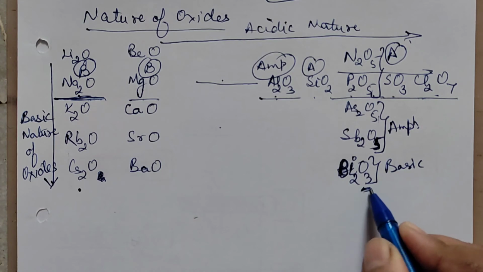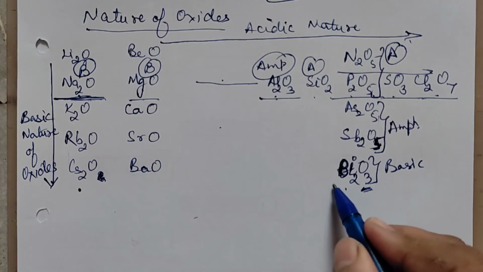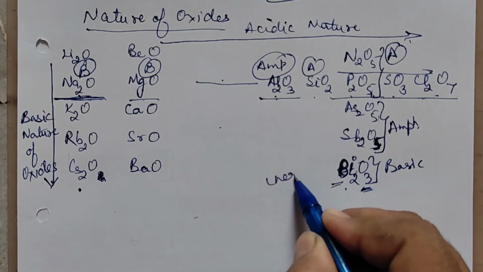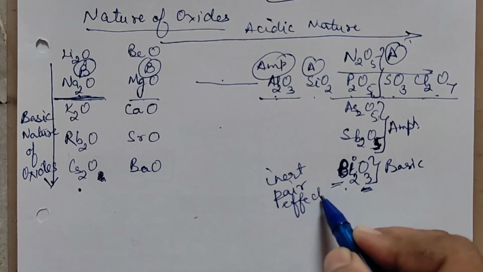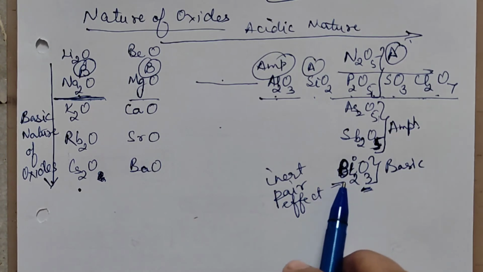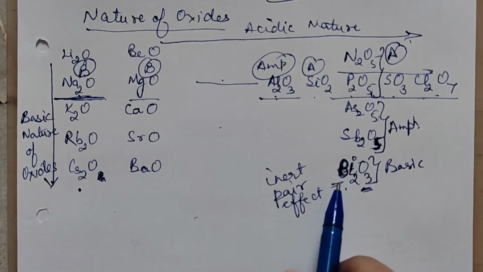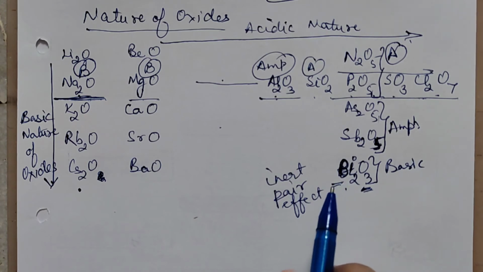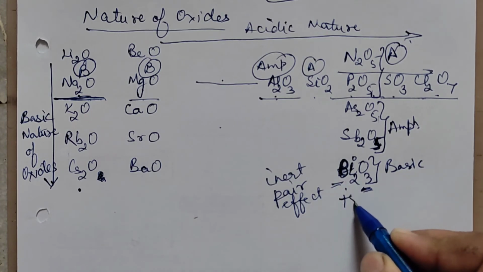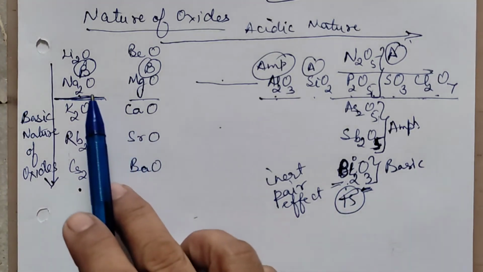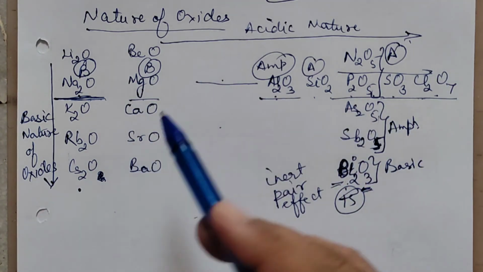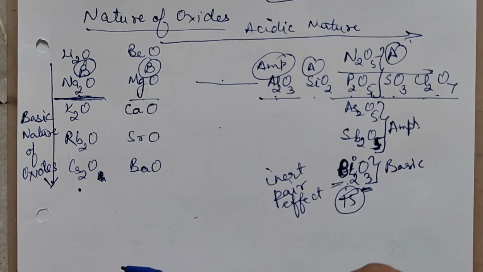Why can bismuth not have 5? Because bismuth has the inert pair effect. Due to lanthanide contraction, the pair of s electrons becomes inert. It doesn't participate, so bismuth cannot exhibit the +5 oxidation state. It can have a maximum of 3. So bismuth cannot form Bi2O5. Got it? So in any period or in any group you can write the oxides and discuss their acidic or basic nature.